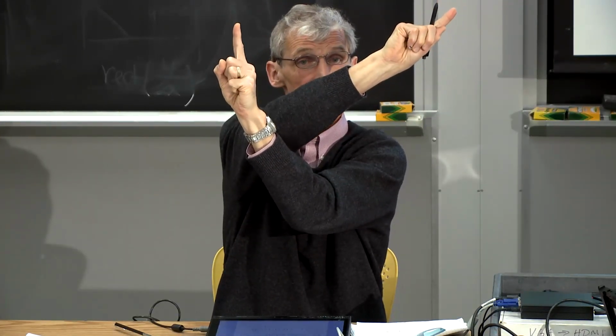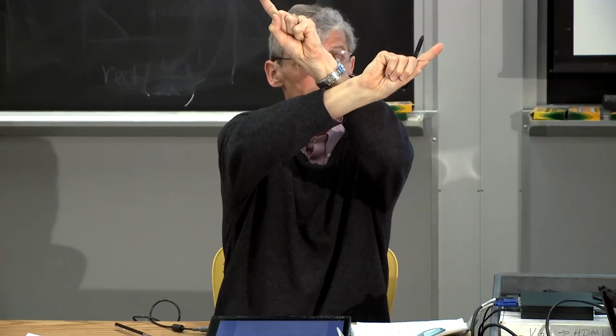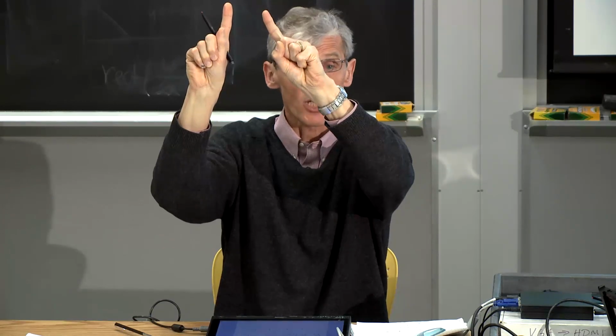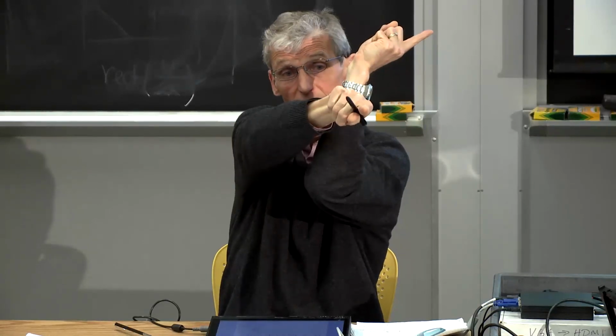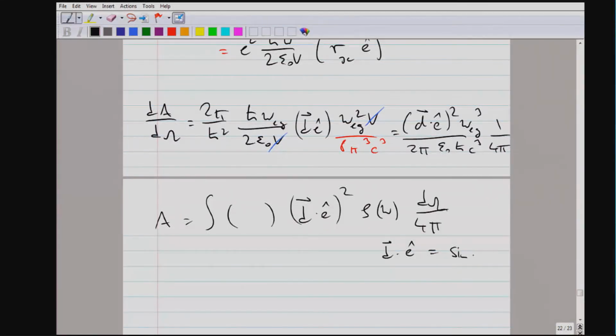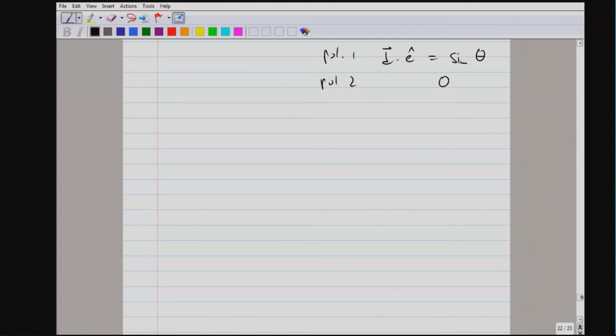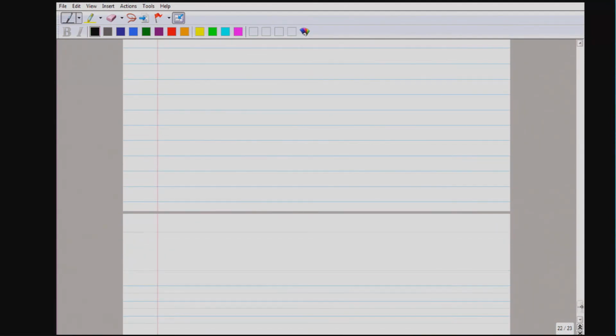And now the light which propagates here can have a polarization like this, which has a projection of sine theta with the dipole moment. And if the light goes there and the polarization is like this, it's orthogonal to the dipole moment. So the scalar product is 0. So for one polarization, we have a sine theta factor. For the second polarization, the scalar product with the dipole moment is 0. So therefore, and that's the last conclusion I want to draw today,